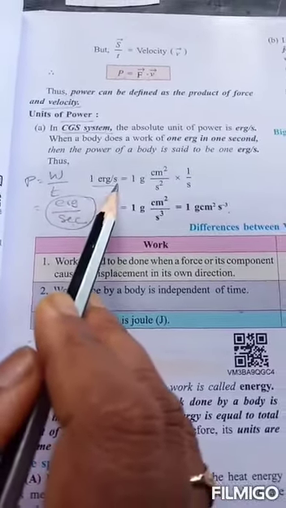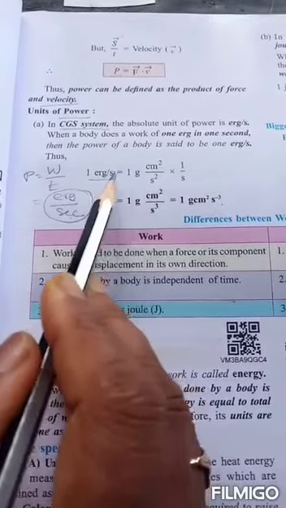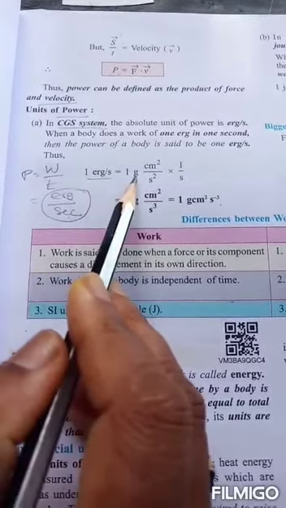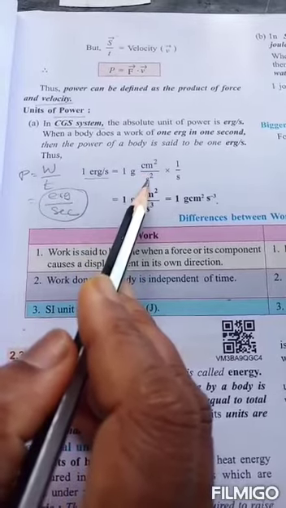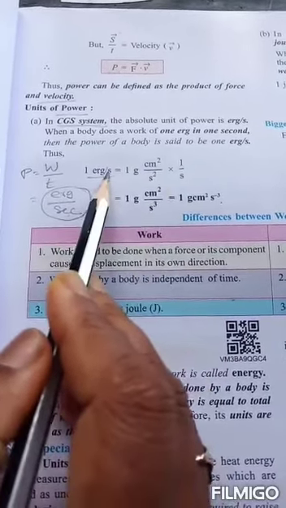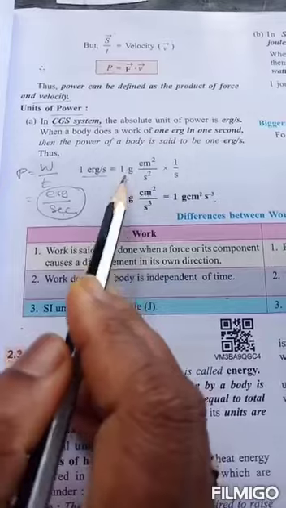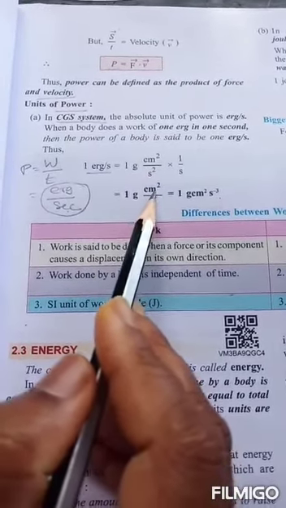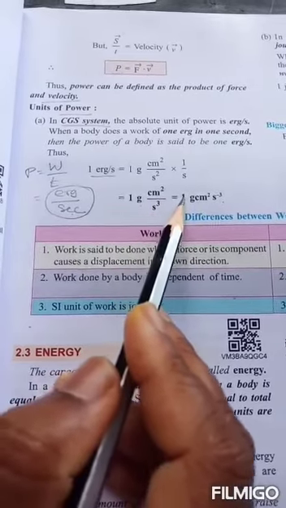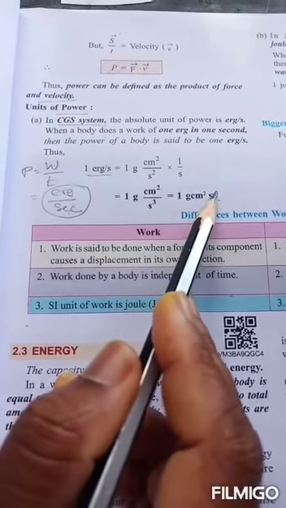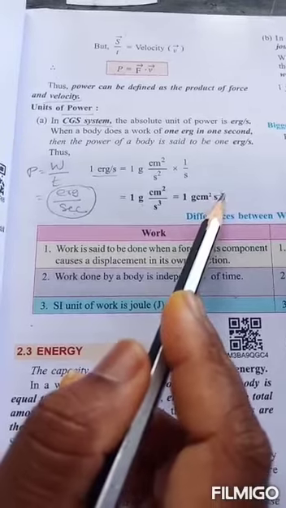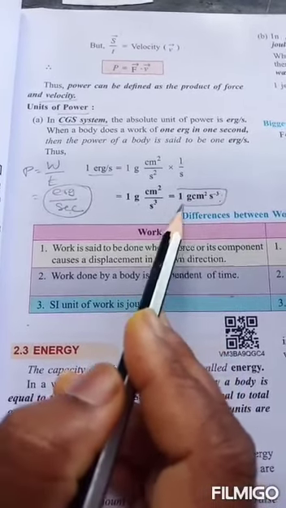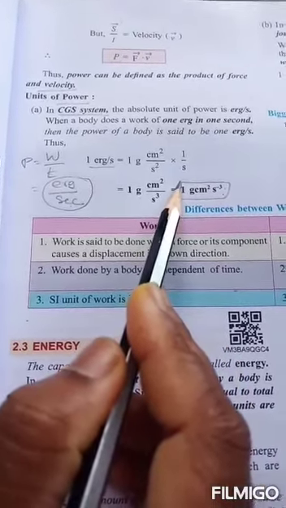Then 1 erg by second, in gravitational units, 1 erg is 1 gram centimeter square by second square, into 1 by second. If you simplify this, it is 1 gram centimeter square by second cube, that is 1 gram centimeter square second power minus 3. So these are the CGS units of power.